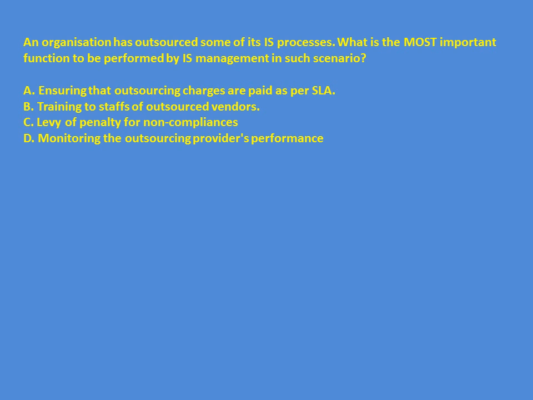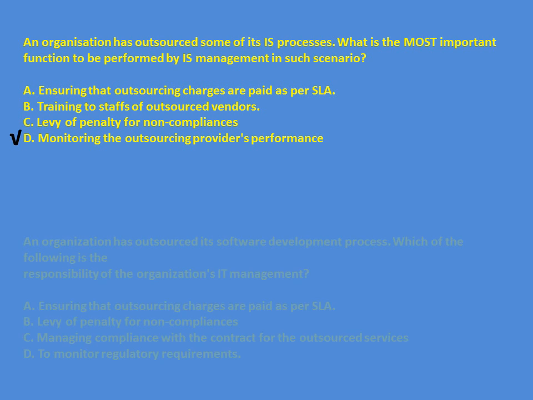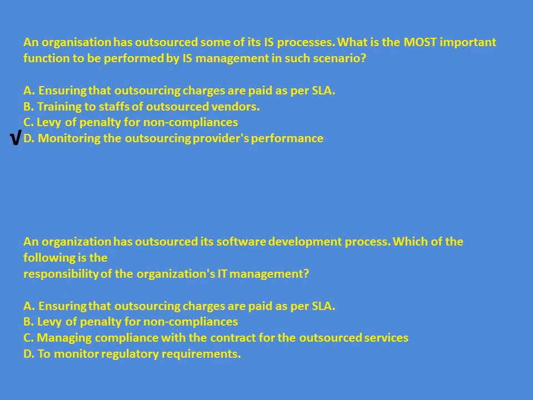We have already seen the role of the IS department is to monitor the outsourcing provider's performance. Let us take one more example. Which of the following is the responsibility of the organization's IT management? Again, same thing. They need to ensure compliance with the contract for the outsourced services.